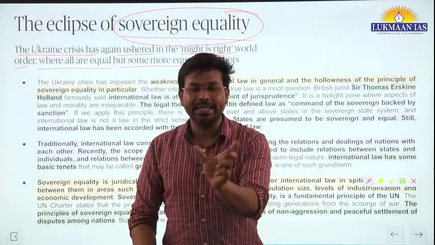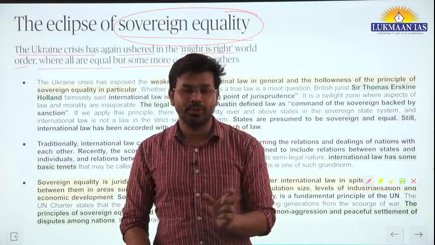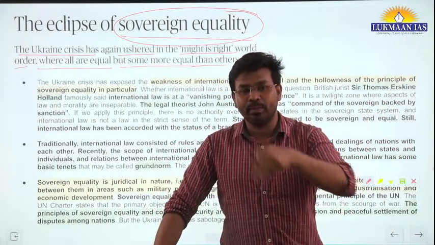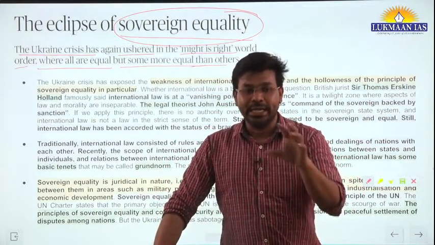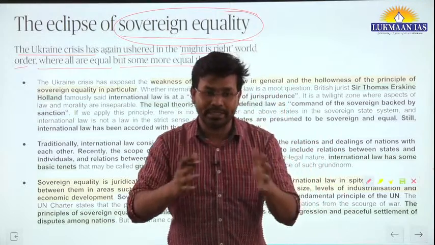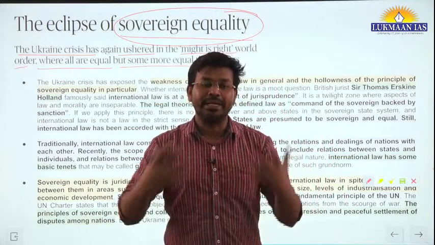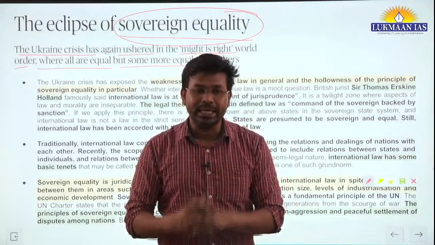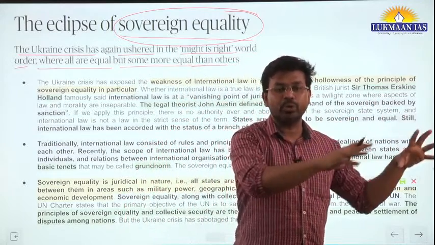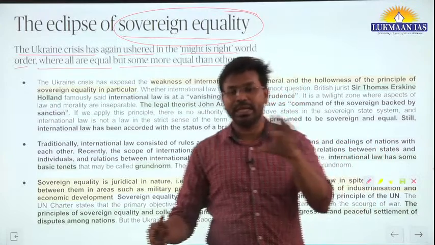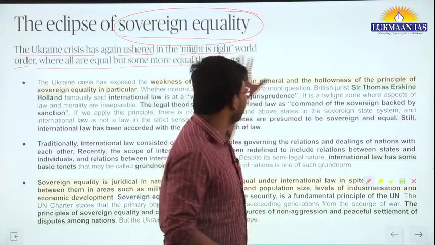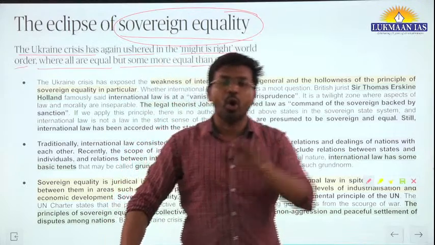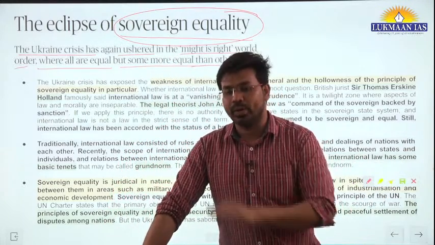In the legal sense, in the sense of jurisprudence, all countries, irrespective of their geographical territory, economic strength, or military capabilities, are equal with one another as sovereign countries. So according to sovereign equality, all countries will be treated equal.